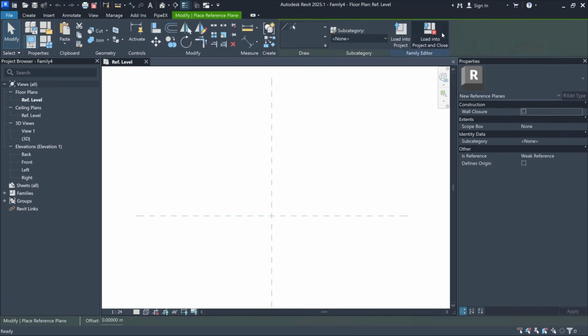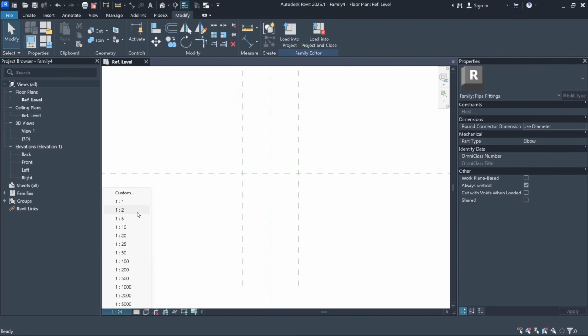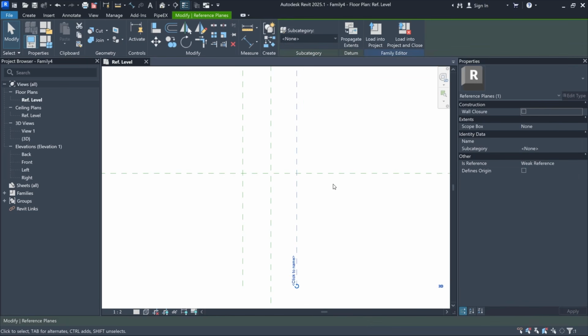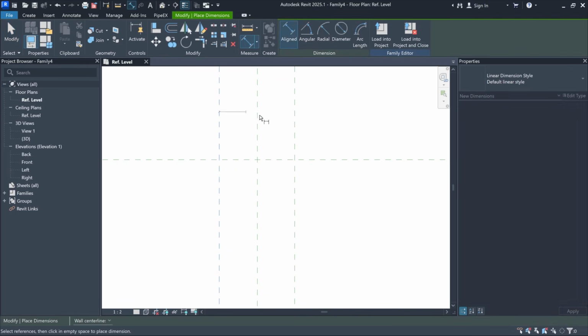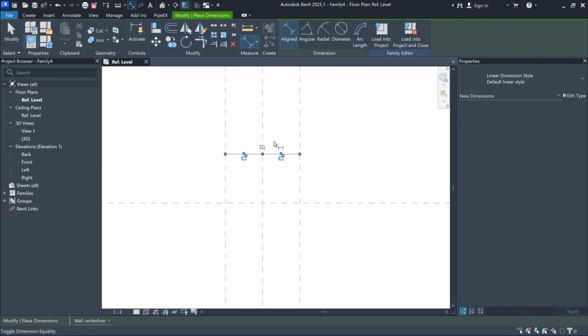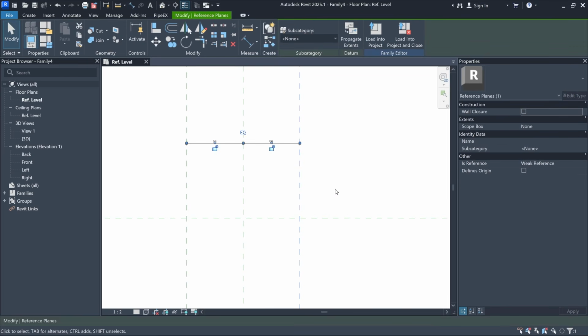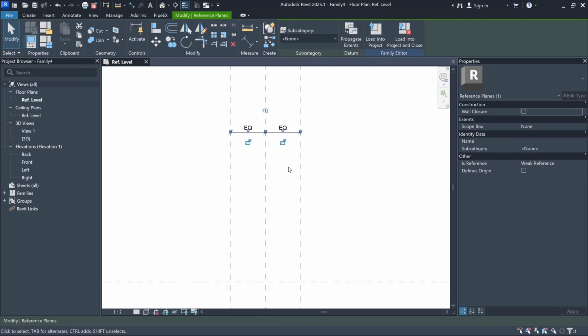And here I will start modeling by adding a few reference planes. I'll quickly change the scale and will add dimensions. I'll equalize these two reference planes and then I'll move them a bit closer to each other.